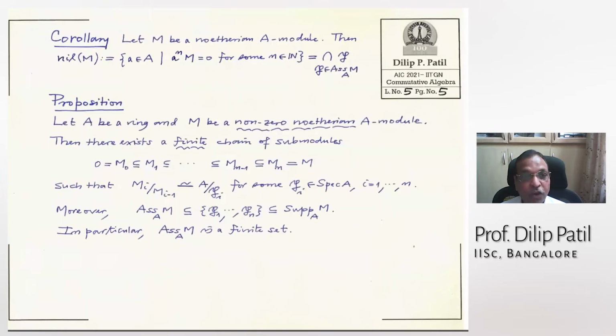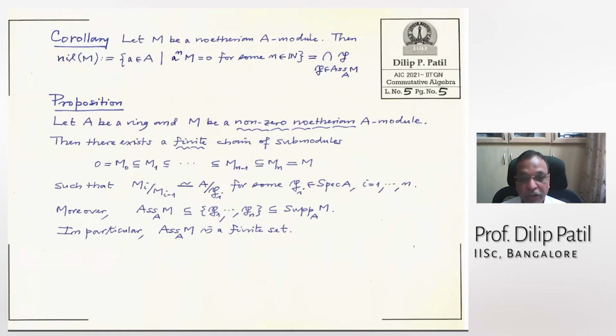All right. Again, this corollary is analogous to the fact that the nilradical is equal to the intersection of the minimal primes. So if M is a Noetherian module, then nil M is the intersection of all those P's where P's are associated to M.